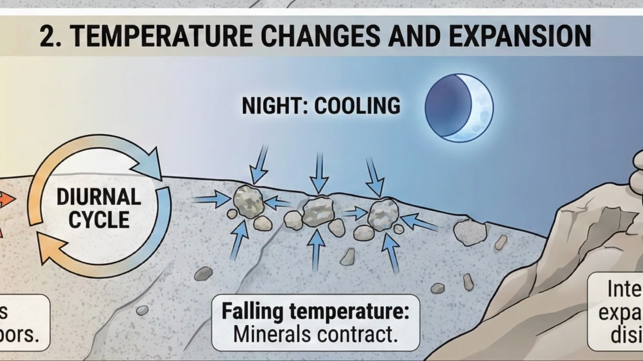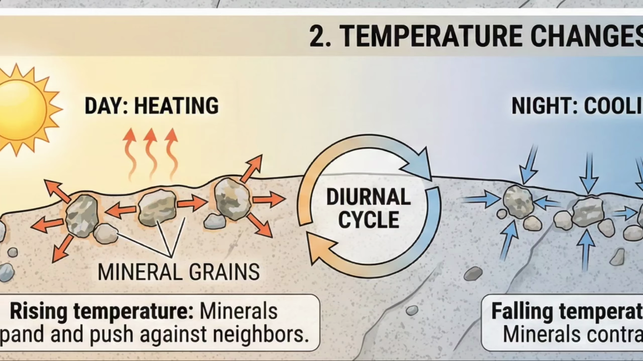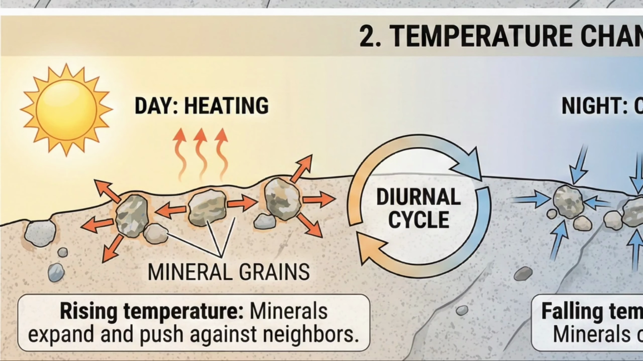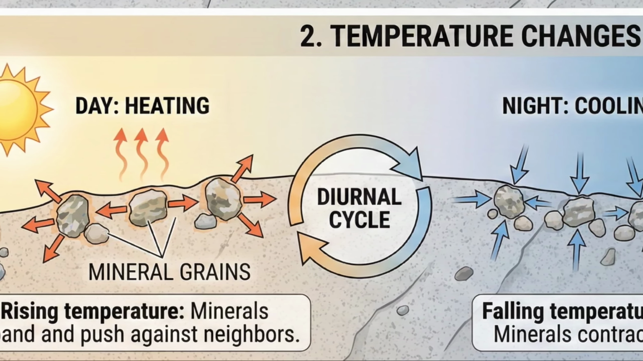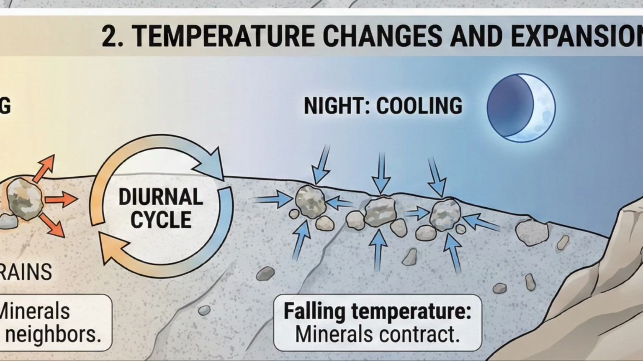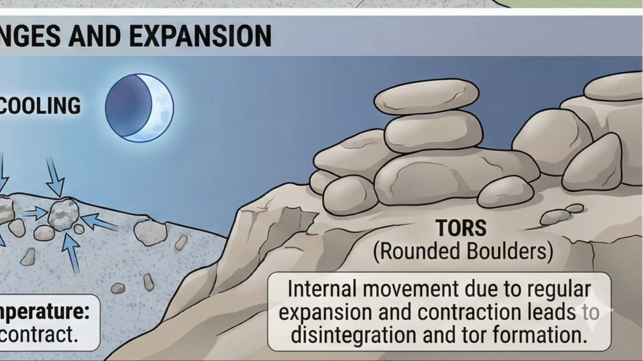Temperature changes and expansion. With rising temperature, every mineral expands and pushes against its neighbor, and as temperature falls, a corresponding contraction takes place. Because of diurnal changes in temperatures, this internal movement among the mineral grains takes place regularly. In rocks like granites, smooth-surfaced and rounded small to big boulders called tors form due to such exfoliation.